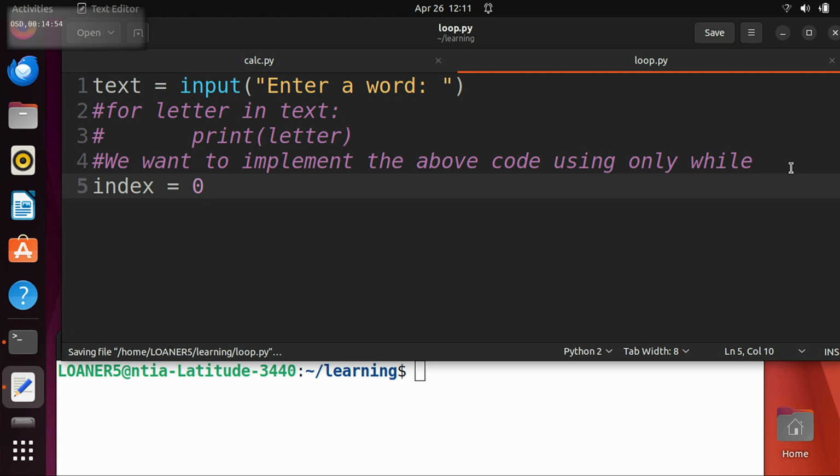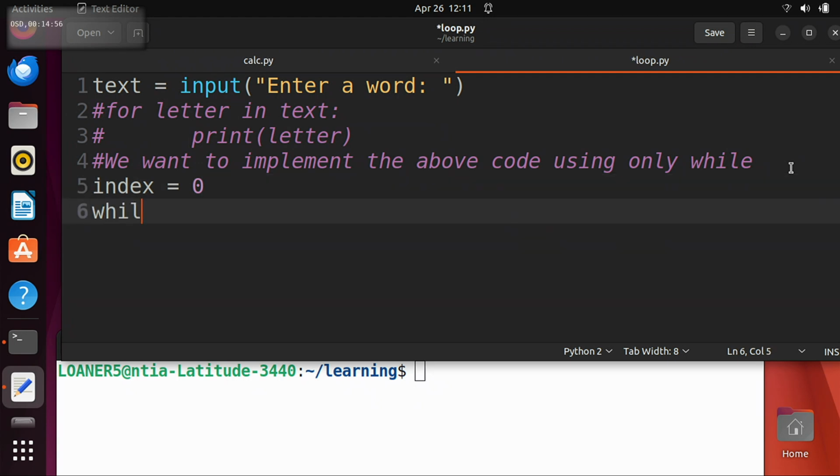Okay, so then we know we need a while loop, so I'm going to write while. And let's ignore the condition for now. We'll think about that later. In fact, let's just write true here. So remember, as long as the answer to that question is yes, the loop is going to keep looping. So if I put true there, what does that mean? Is true true or false? So is it going to keep looping? It's just going to loop forever. While true means loop forever.